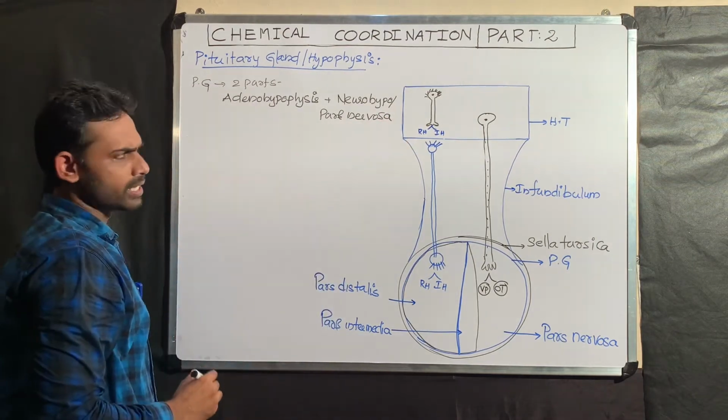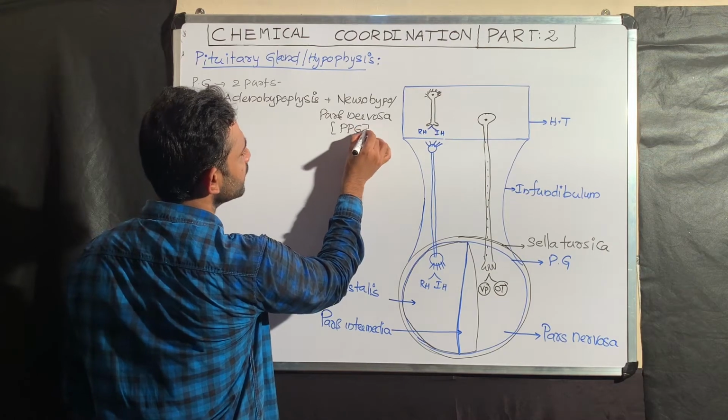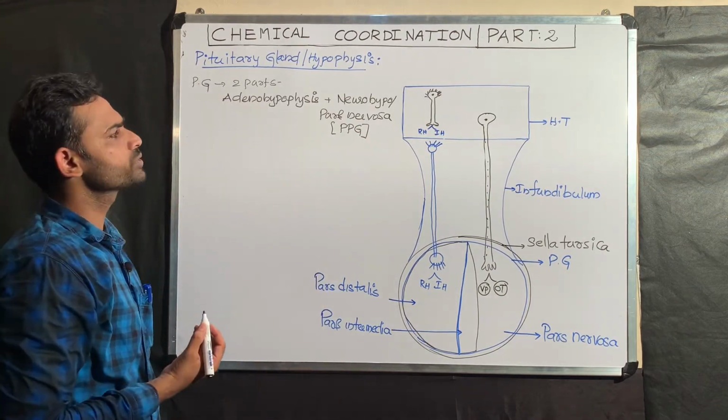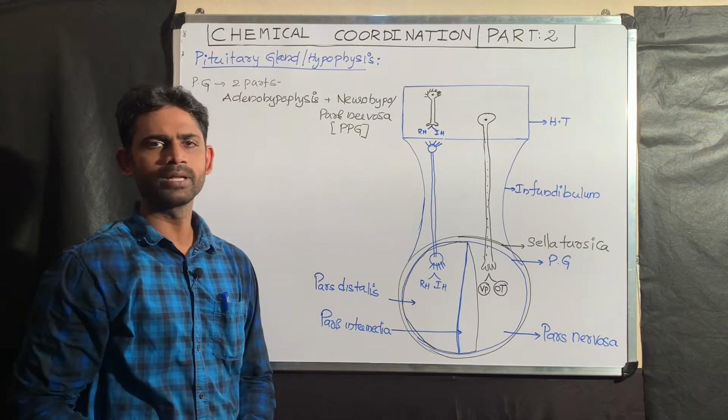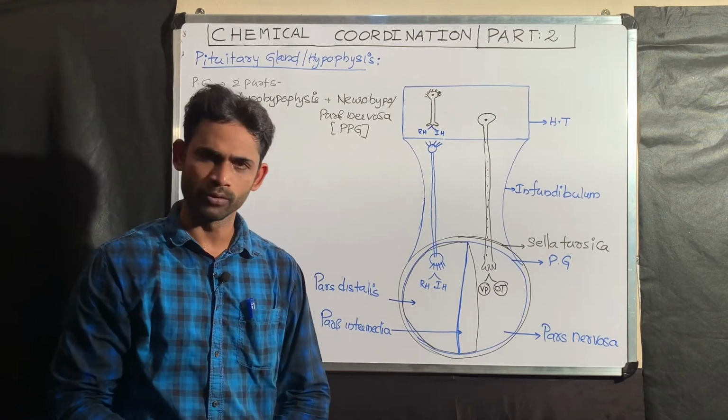This pars nervosa is also called the posterior pituitary gland. Posterior pituitary gland is a common name for the neurohypophysis or pars nervosa.